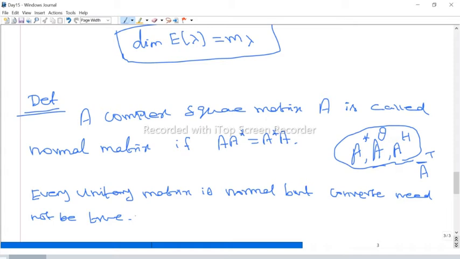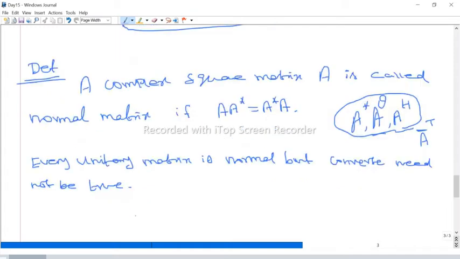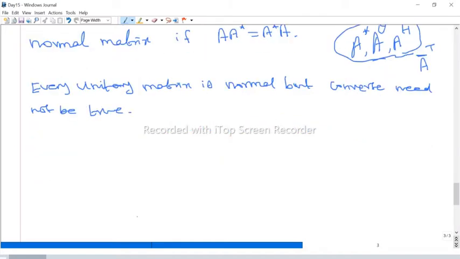Now naturally we ask, are these normal matrices diagonalizable or not? That is the next question, next theorem. When is a normal matrix diagonalizable?